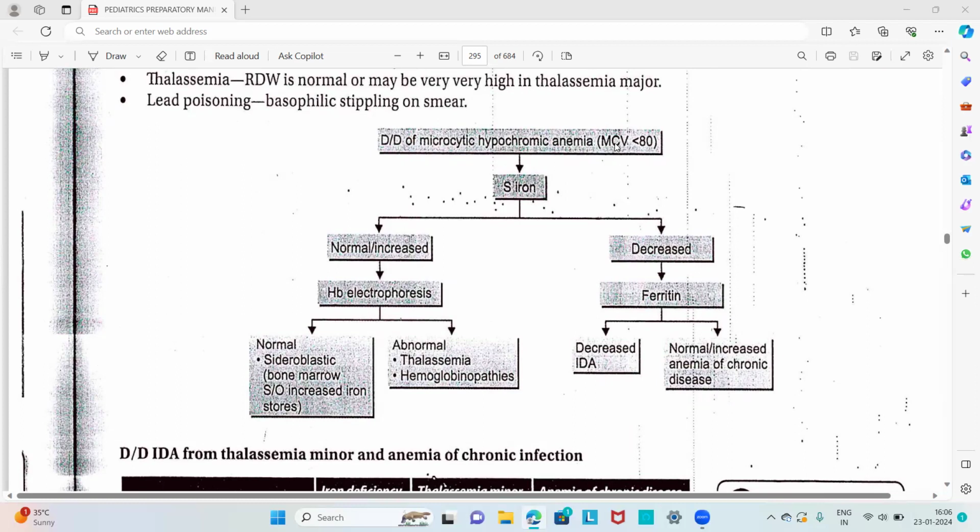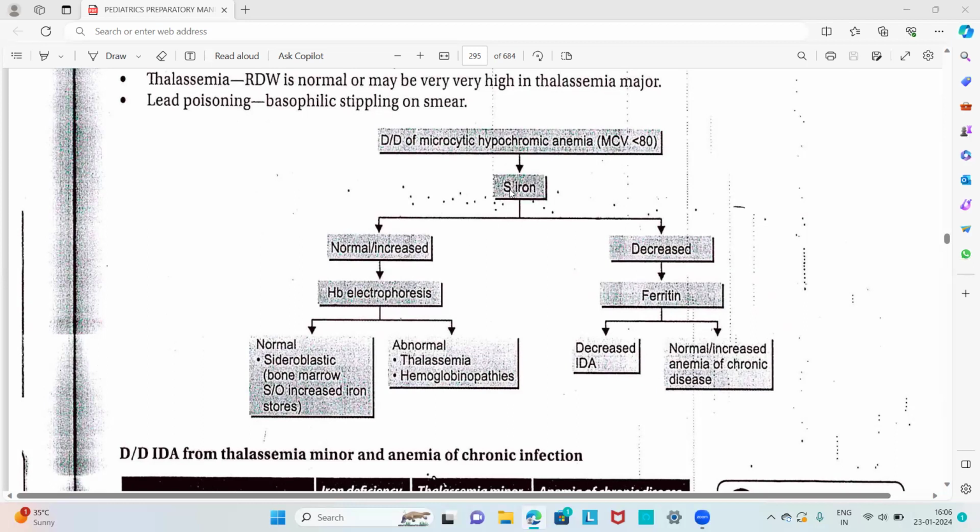Microcytic hypochromic anemia means the MCV value is less than 80. If this picture is seen in the peripheral blood smear, we have to look at the serum iron. If the serum iron is decreased, we look at the ferritin value. If the ferritin is decreased, that is indicative of iron deficiency anemia. If the ferritin is normal or increased, anemia of chronic disease is suspected.